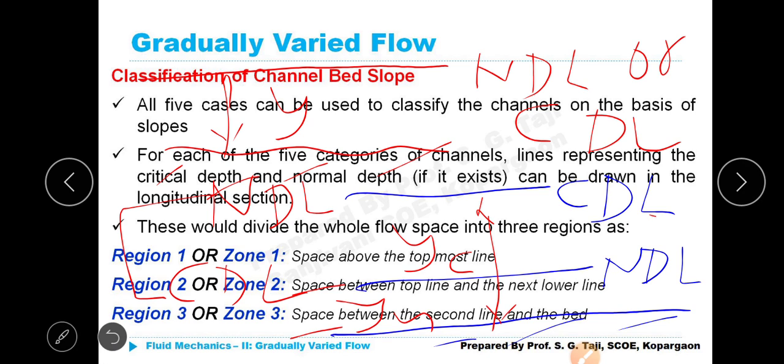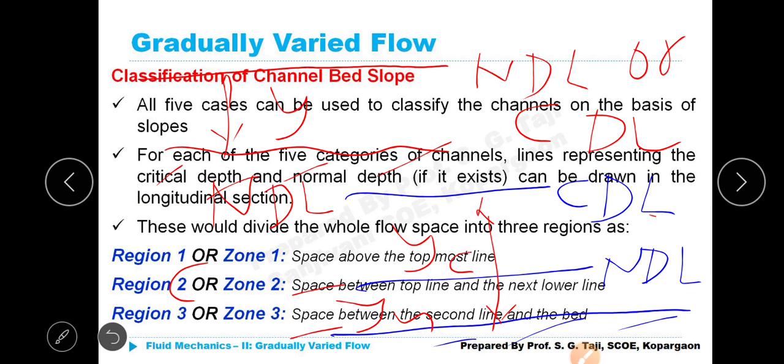NDL or CDL, correspondingly CDL or NDL. Now, is the concept clear? Yes. I knew you would say yes, sir. Okay, thank you. Now I will erase these things.